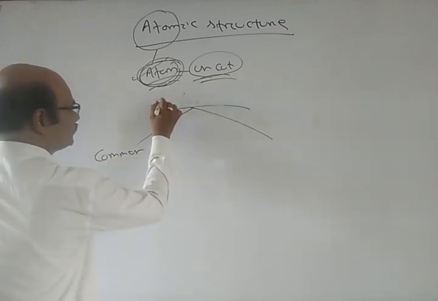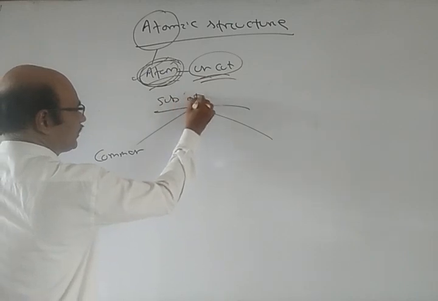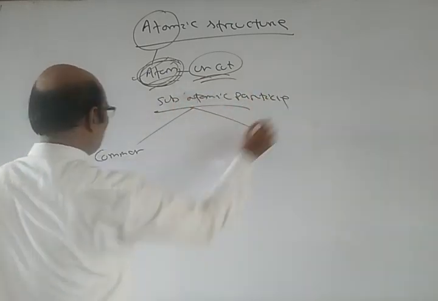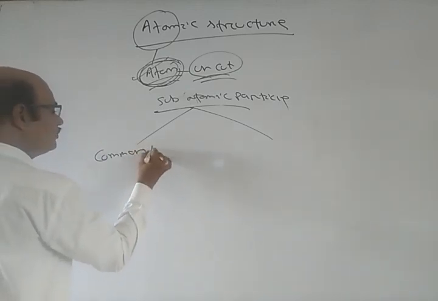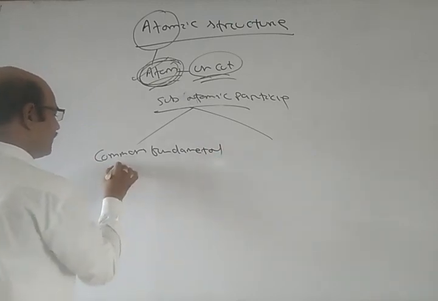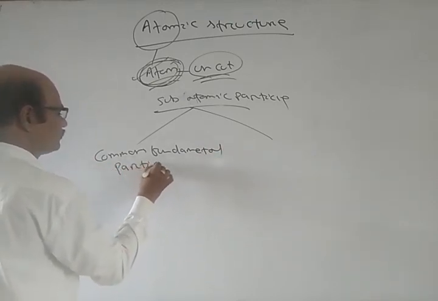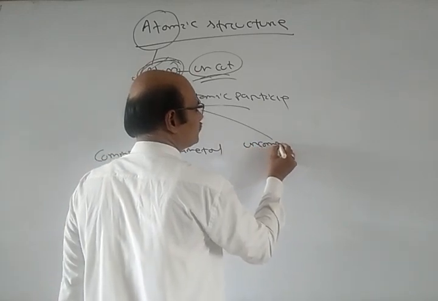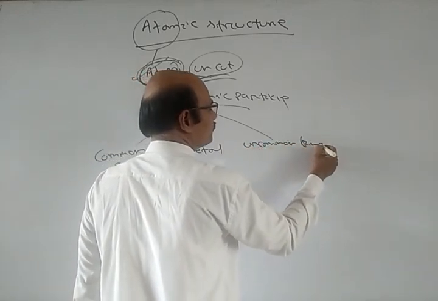I can write: subatomic particles. We have common fundamental particles, and then uncommon fundamental particles.